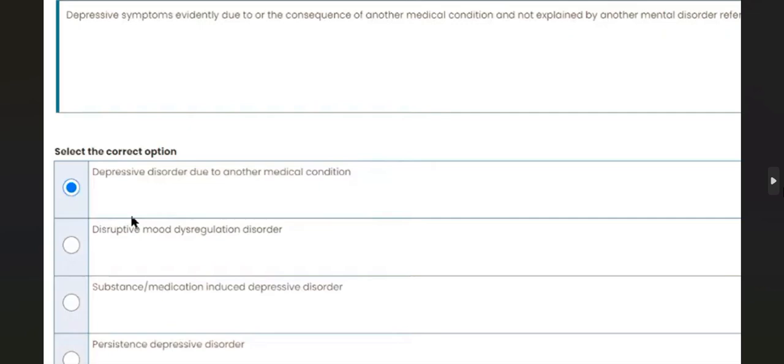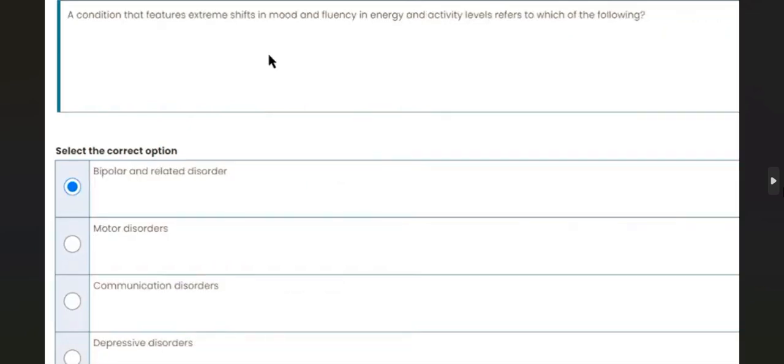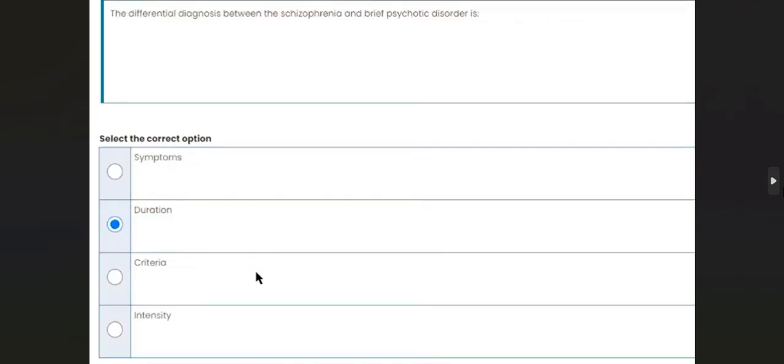Depressive symptoms evidently due to or the consequence of another medical condition and not explained by another mental disorder refers to depressive disorder due to another medical condition. A condition that features extreme shifts in mood and changes in energy and activity levels is referred to as bipolar and related disorders. The differential diagnosis between schizophrenia and brief psychotic disorder is duration.